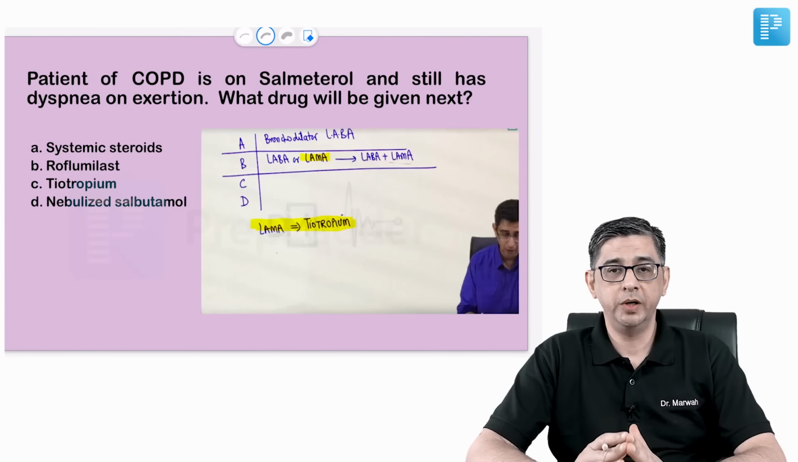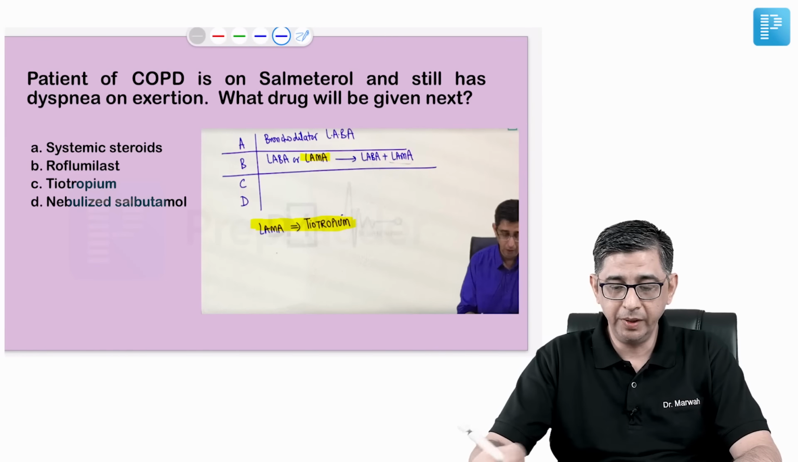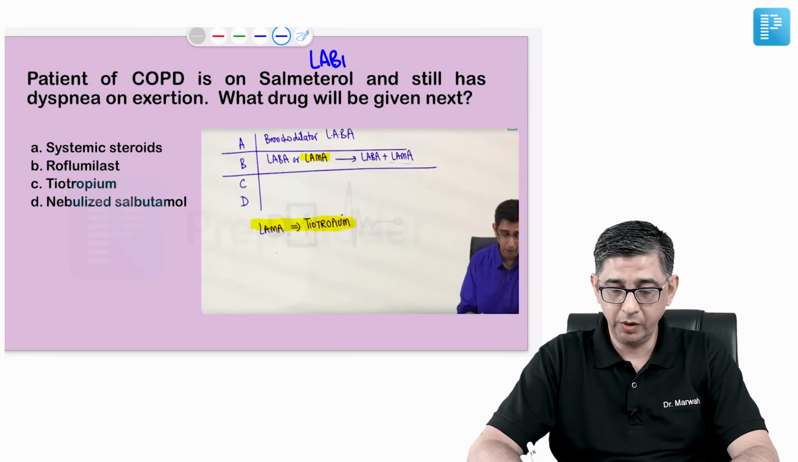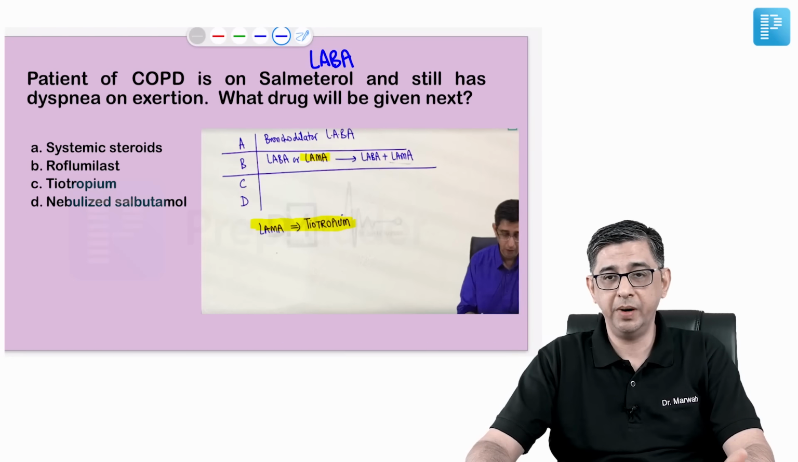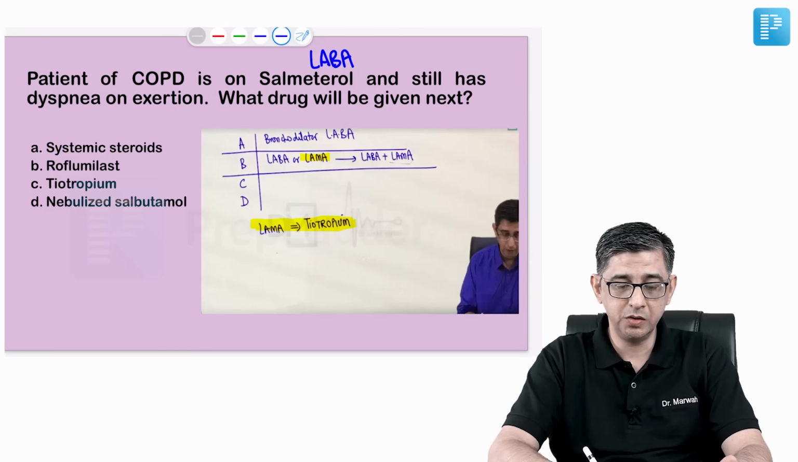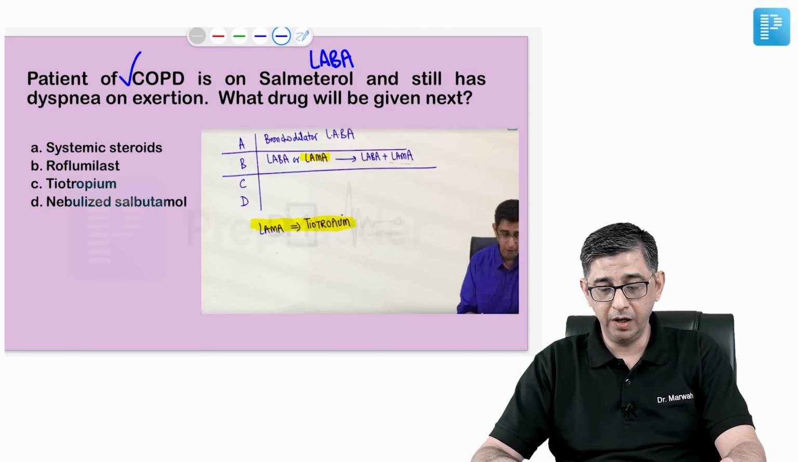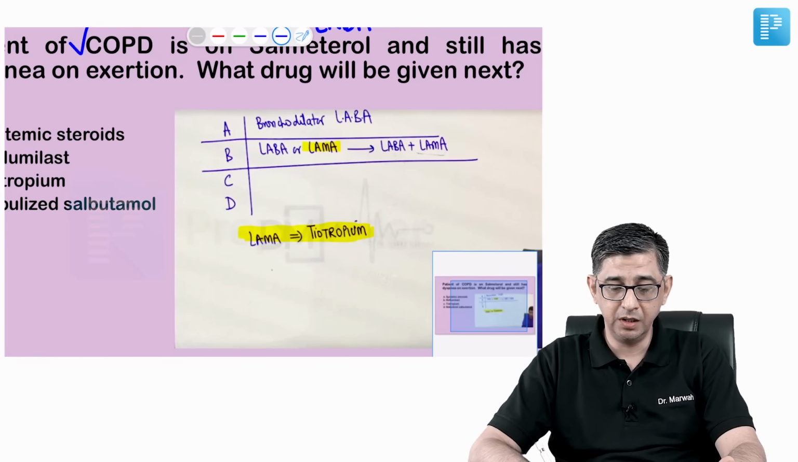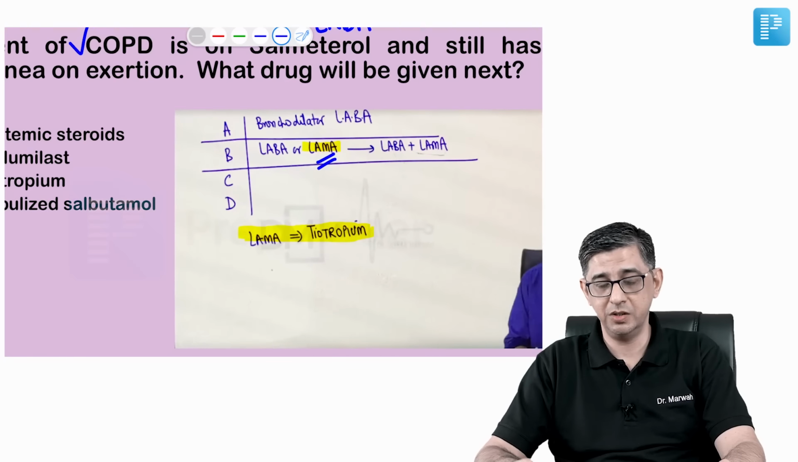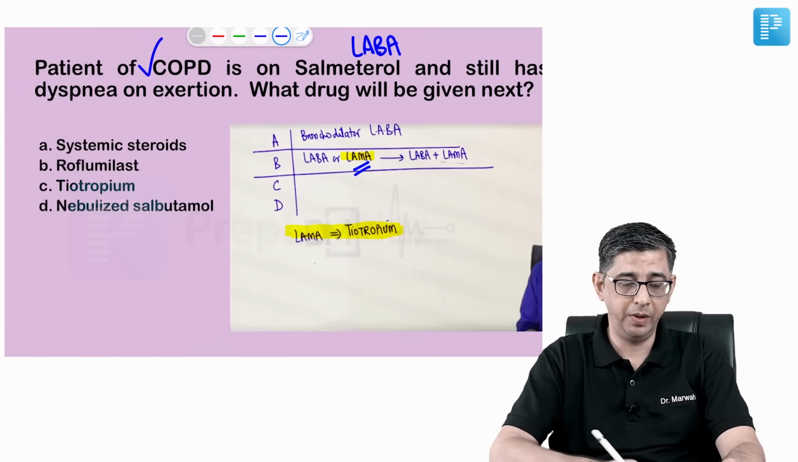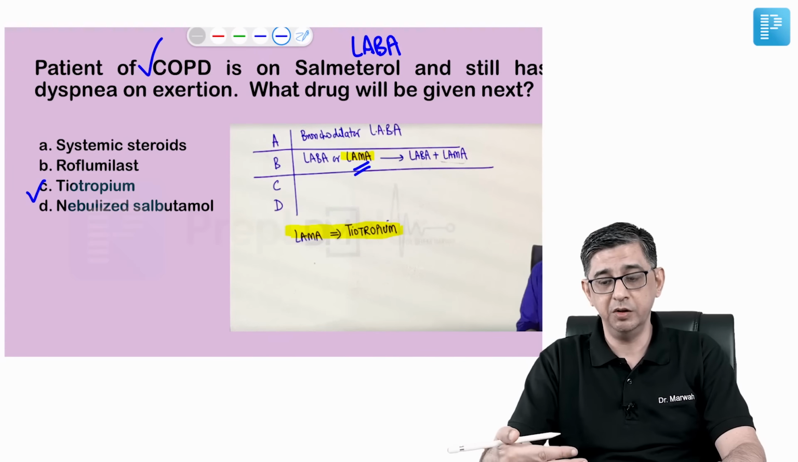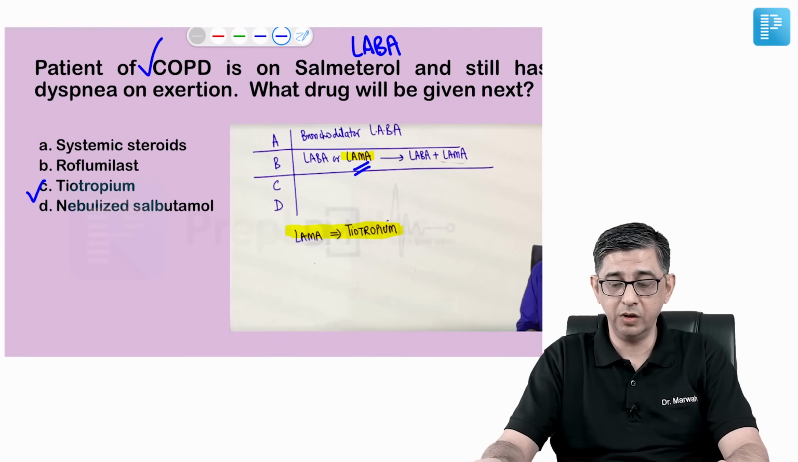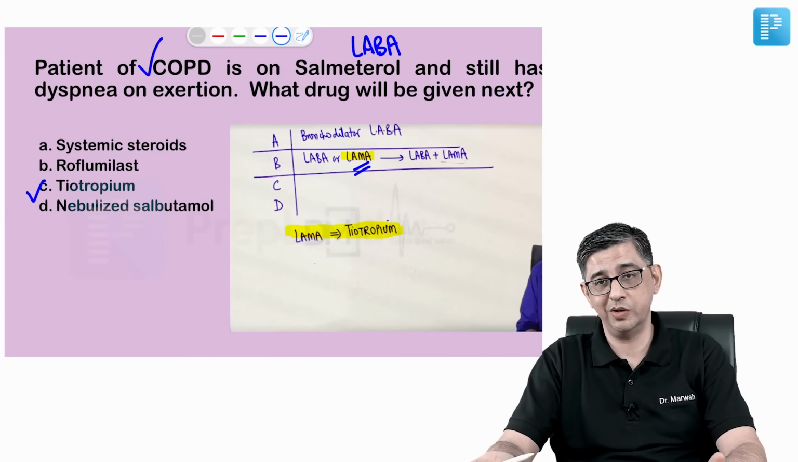The next question talked about a patient of COPD who is on salmeterol, and that means LABA, and is still having breathlessness. So I need to add an additional drug for the management of these patients. In all patients of COPD, after LABA, the next drug that we add is a long-acting antimuscarinic agent. That's going to be tiotropium. And even if this is not causing an improvement, then we are going to add inhaled corticosteroids.